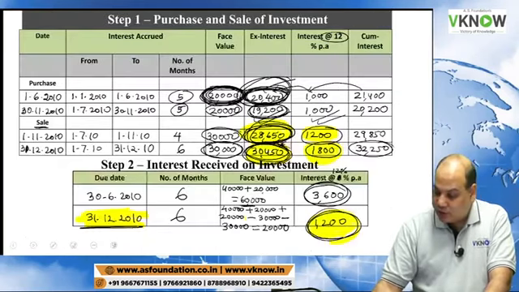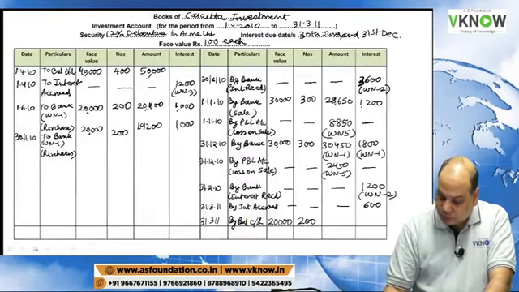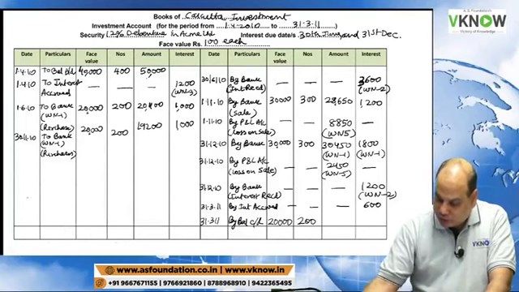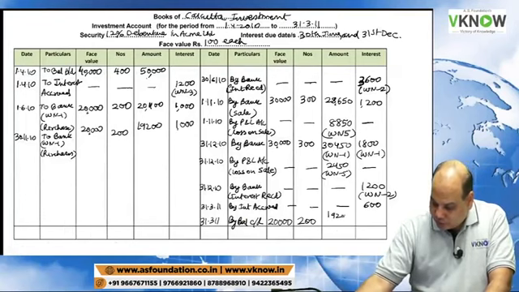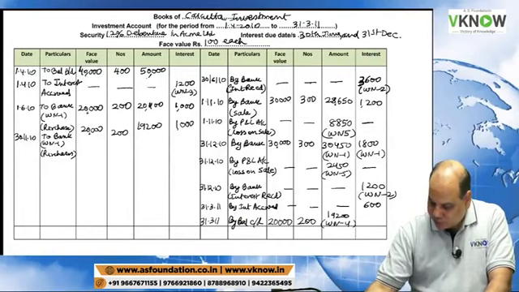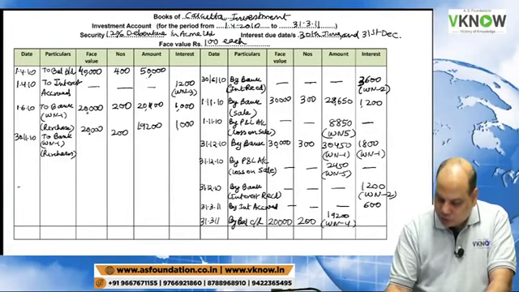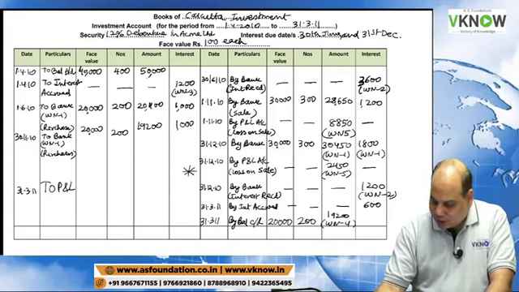Is 19,200 right? So you write 19,200 here and write working note 4. Just one thing you have to do now on the debit side, 31st March 11, to P&L account, interest balance transferred.